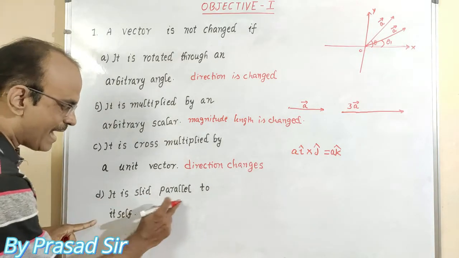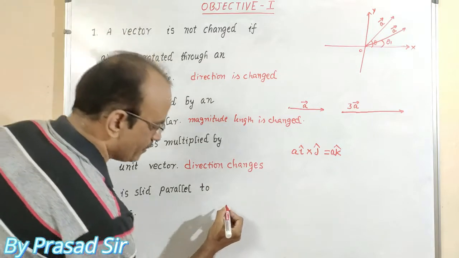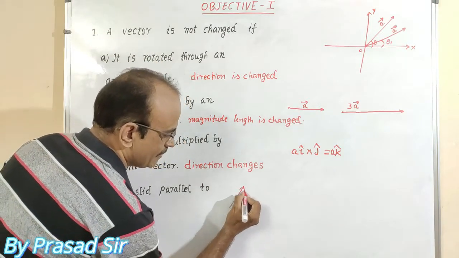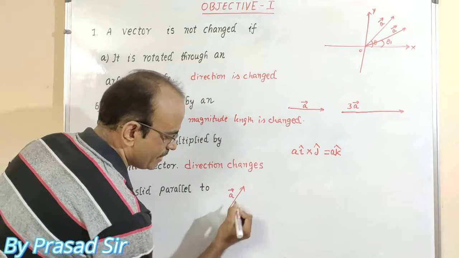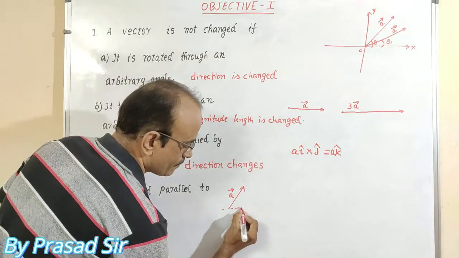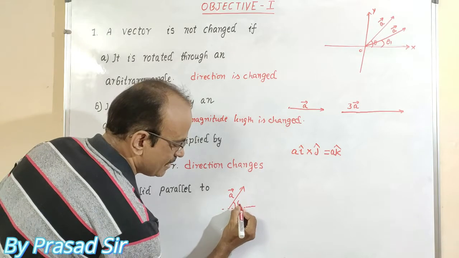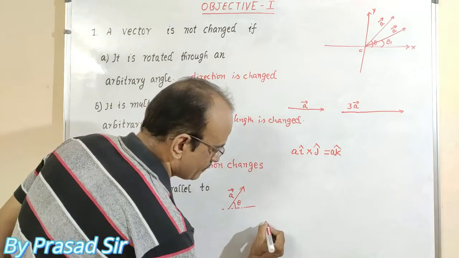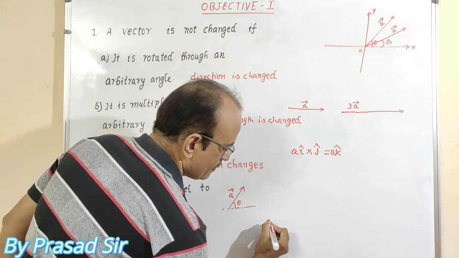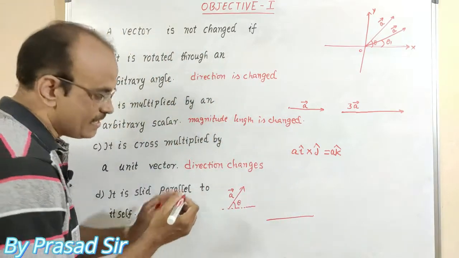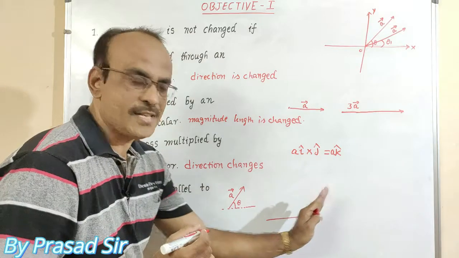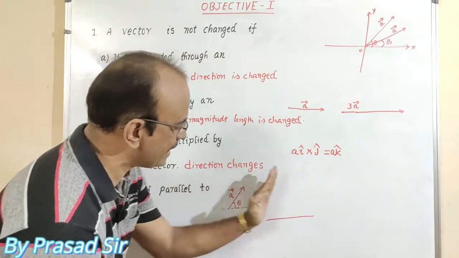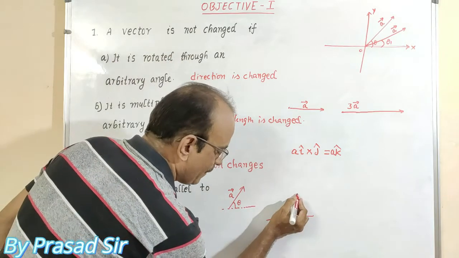Now observe D. It is slid parallel to itself. First of all, this is the vector A. Let us consider this makes an angle theta. Then I will take it like this. It is slid parallel to itself, that means it is moving like this.